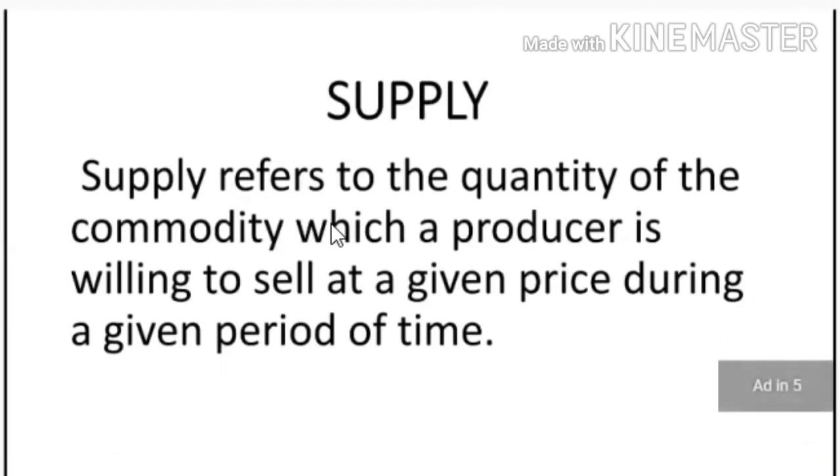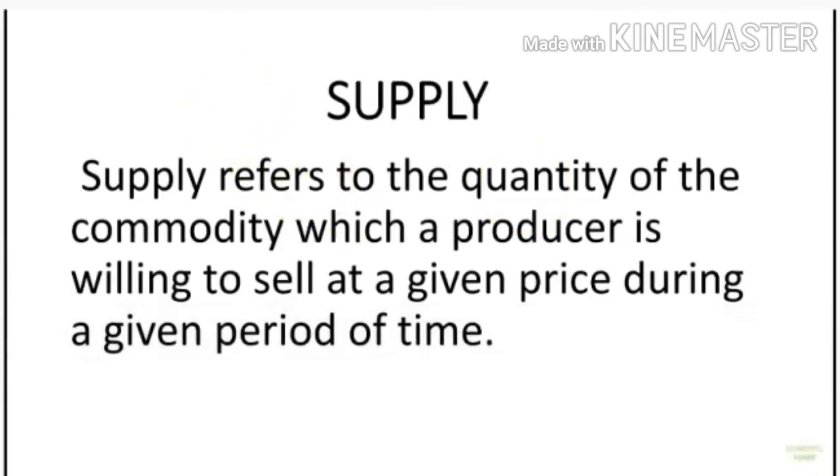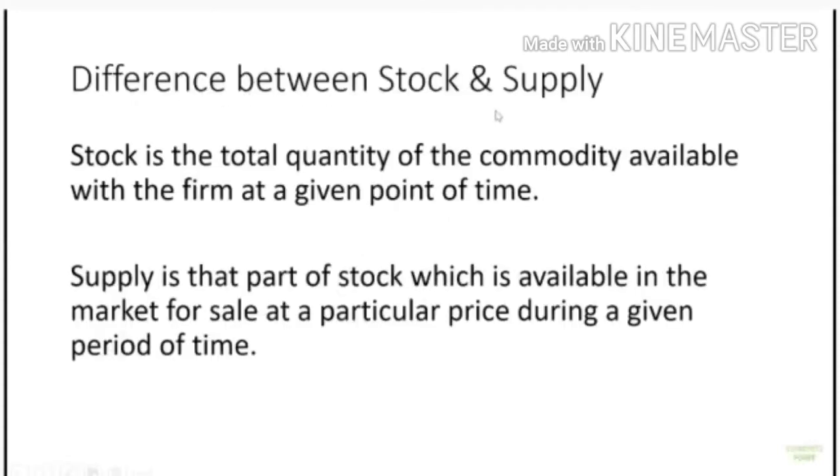So I had told you, you must become a producer. You must think of supply, how you will supply according to the price. If the price increases, the producer will always think of profit making and will supply more. And when the price decreases, he may be in a loss condition and will supply less. So it is a direct relationship. In the demand portion we had studied an indirect relationship.